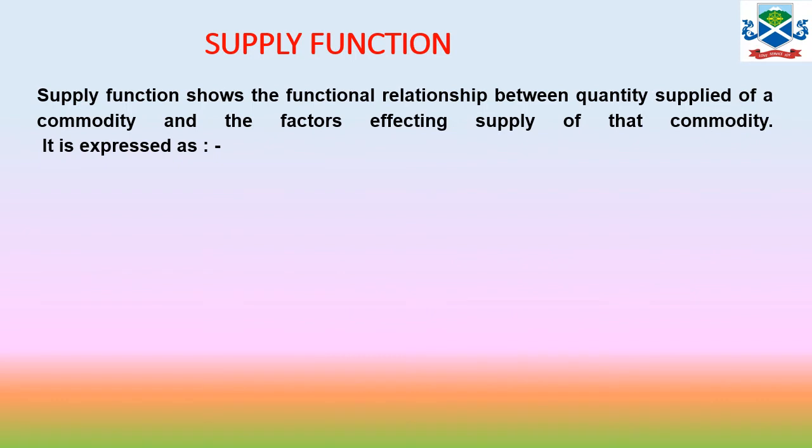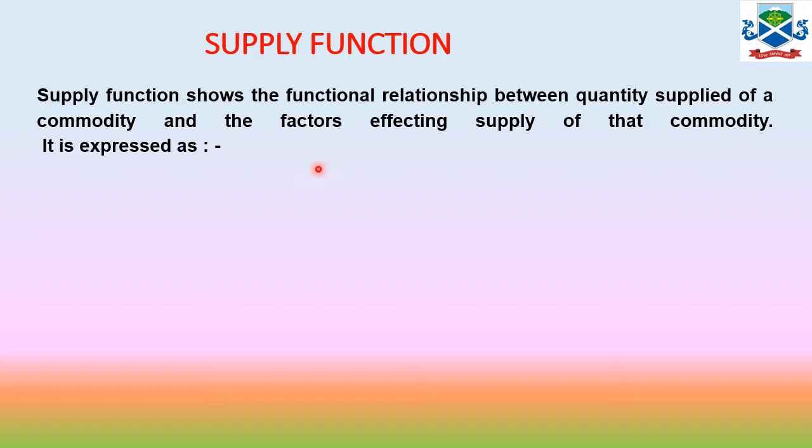Now we are going to learn the supply function. Supply function is the functional relationship between the quantity supplied of a commodity and the factors affecting supply of the commodity. It establishes the functional relationship between the quantity supplied of a commodity and the factors affecting supply of that commodity. So that is the supply function. There are different factors, like in the theory of demand, where we learned the factors affecting demand. Over here also some factors are there which affect the supply of a commodity.